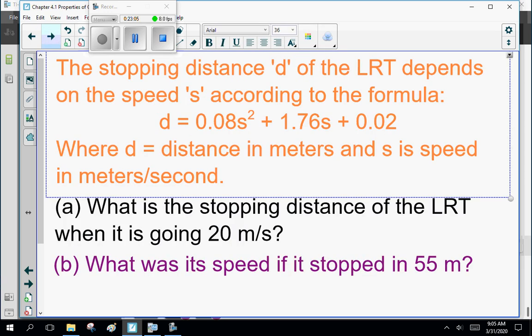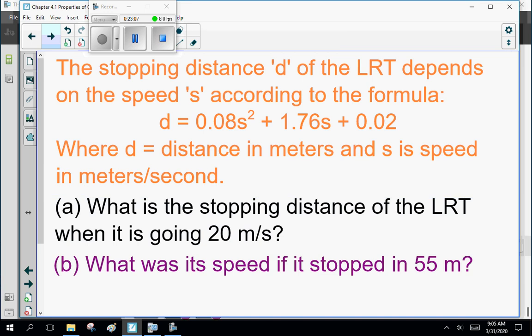Now, one last question for you, or actually 2 parts. The stopping distance d of the LRT in Edmonton depends on the speed s according to the formula d equals 0.08 s squared plus 1.76 s plus 0.02, where d is distance in meters and s is speed in meters per second. A, what's the stopping distance of the LRT when it's going 20 meters a second, and what was its speed if it stopped in 55 meters? Now, how do we solve this?